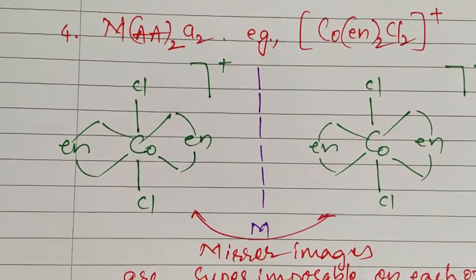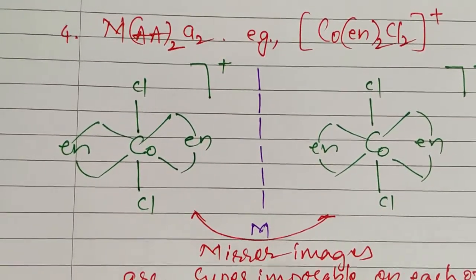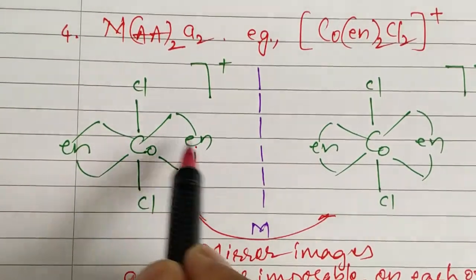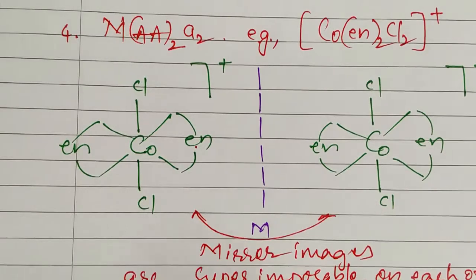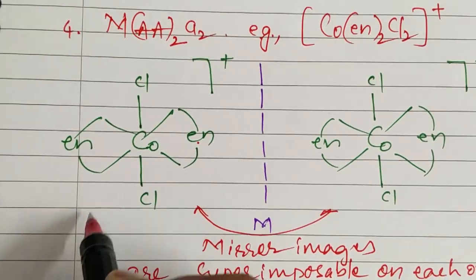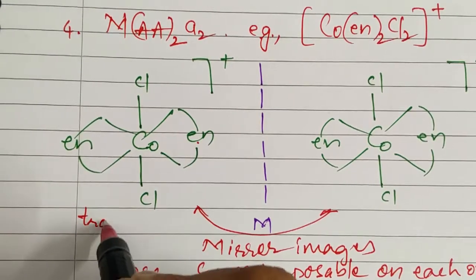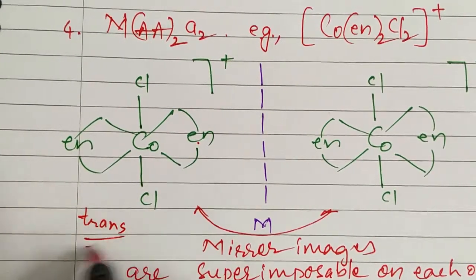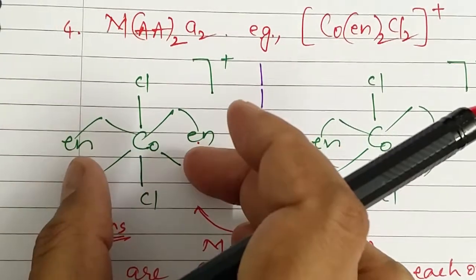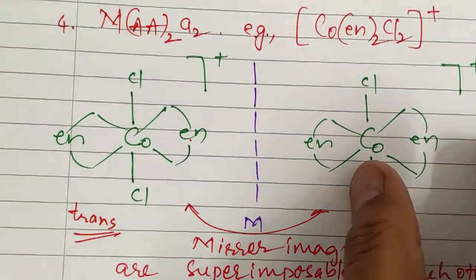Okay, look at this structure. See students, there are two possibilities for this particular structure. One is here. Here En are opposite of each other, Cl is also opposite of each other. Therefore, this structure is the trans isomer. If you look at the mirror image of this structure, then what we notice is it is like this.